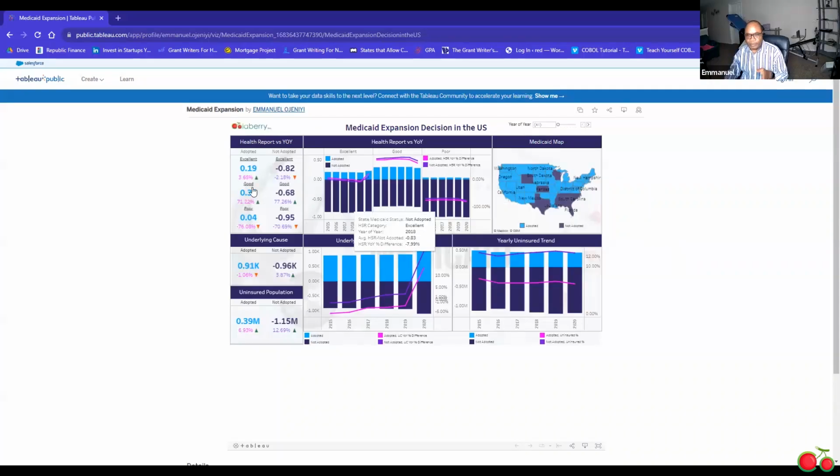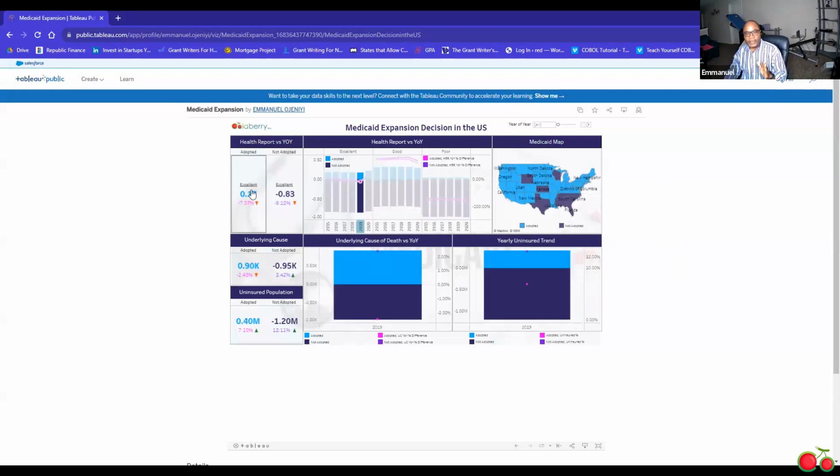Looking at my dashboard and all the KPIs, there are some positive things and negative things that we can deduce from this dashboard. For example, in 2019, for the adopted states, the measure was -7.07, and for non-adopted states, the measure was 8.12%. And all of a sudden in 2020, it jumped. If anybody knows the reason for that, it's because of the COVID epidemic.